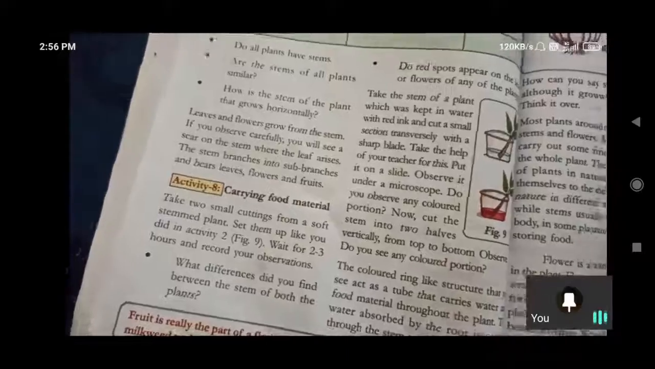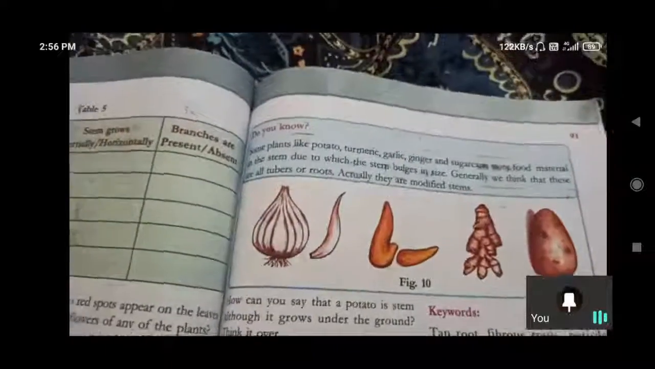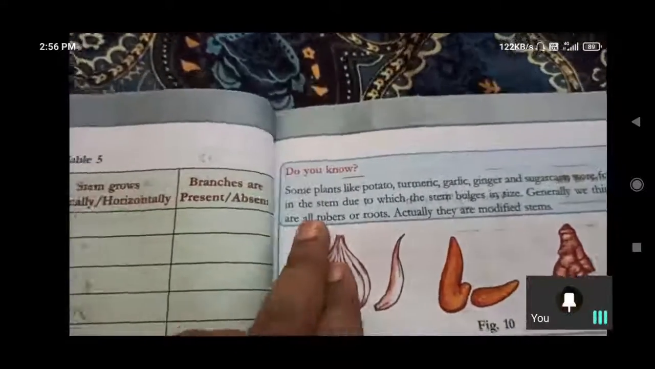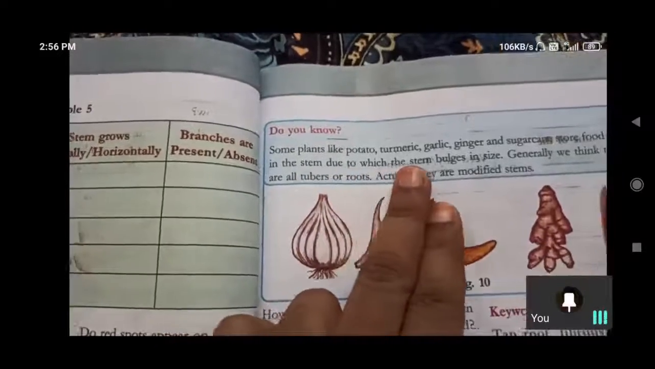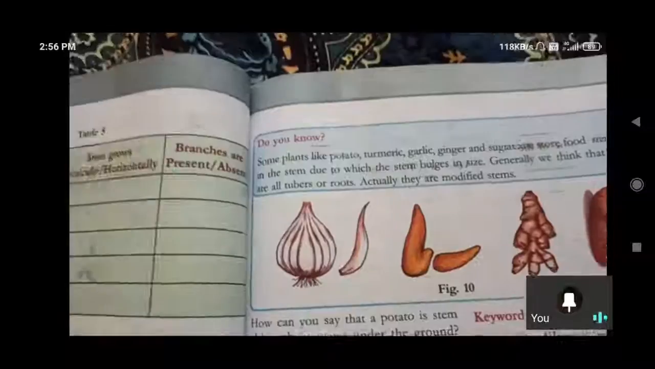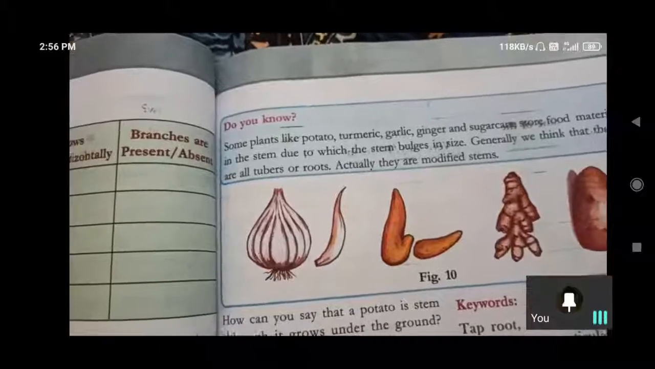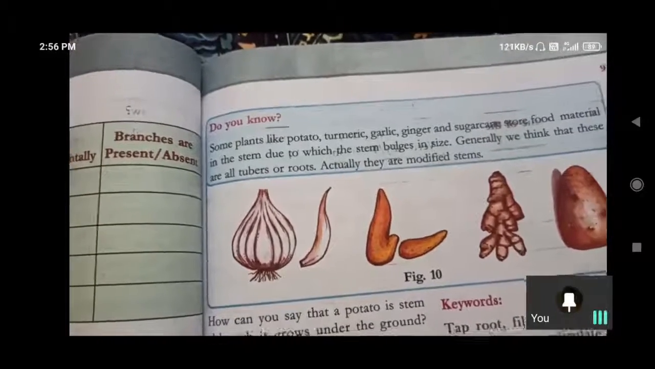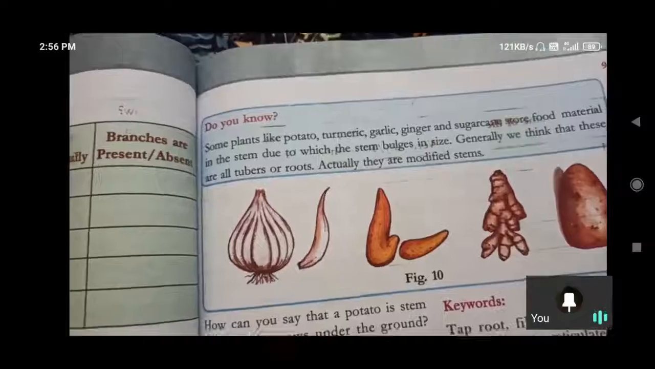Up to here it is finished, and next we understand whatever they have given. And do you know what they have given in that? Some plants like potato, turmeric, garlic, ginger and sugar can store food material in the stem only. Yes, so those come under these only. Carrot and all store food in the stem.